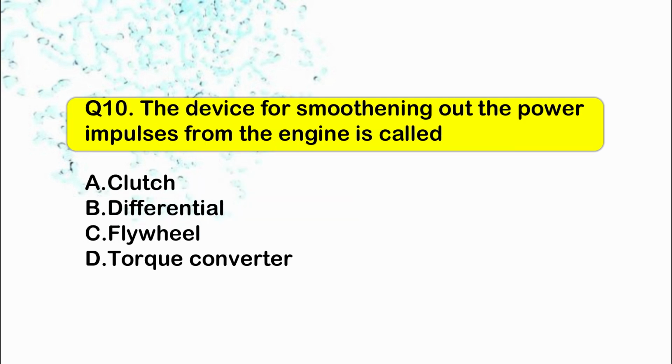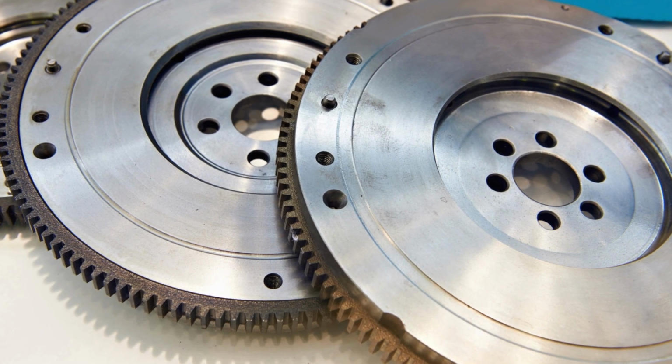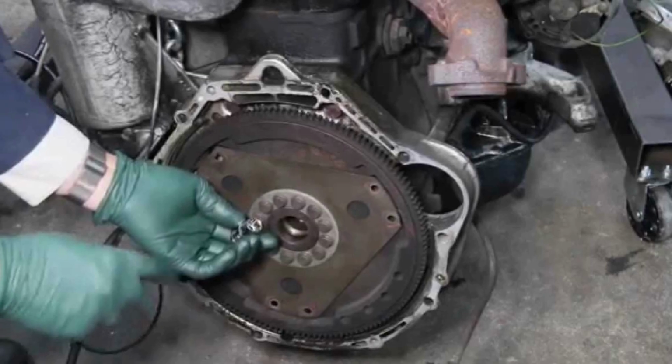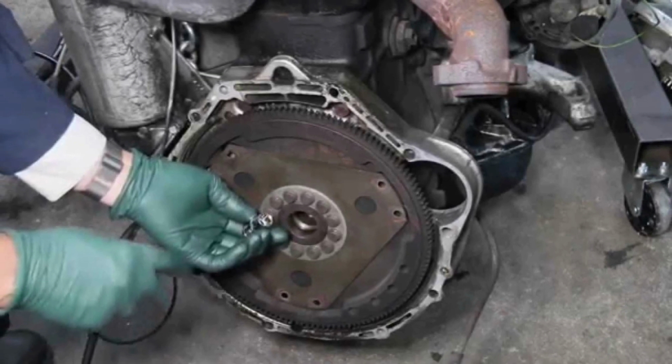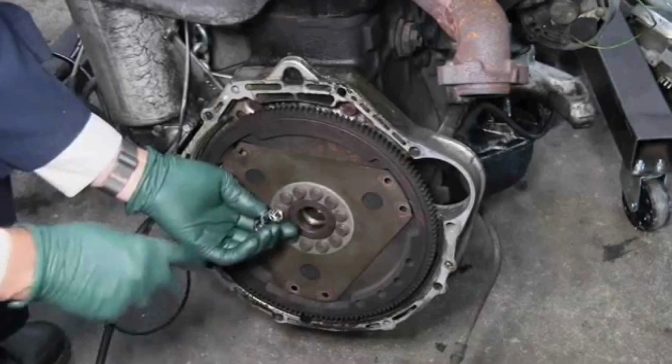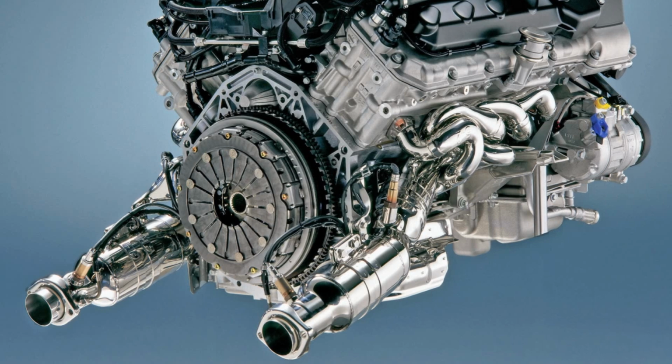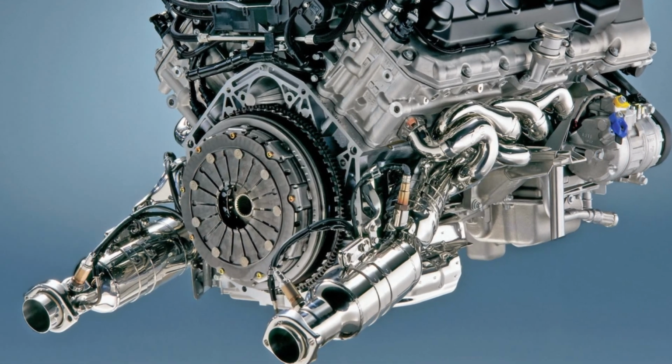Now the next and the last question is, the device for smoothing out the power impulses from the engine is called. So the correct answer is C. The flywheel is a mechanical device specifically designed to efficiently store rotational energy. A flywheel resists changes in rotational speed by its moment of inertia. The amount of energy stored in a flywheel is proportional to the square of its rotational speed.